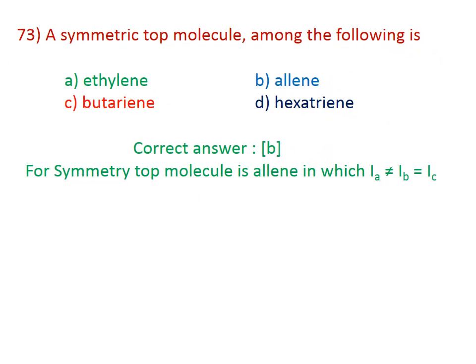Which is a symmetric top molecule among the following? The correct answer is B. Allene is the symmetric top molecule. For this, IA is not equal to IB, which is equal to IC. The correct answer is B.